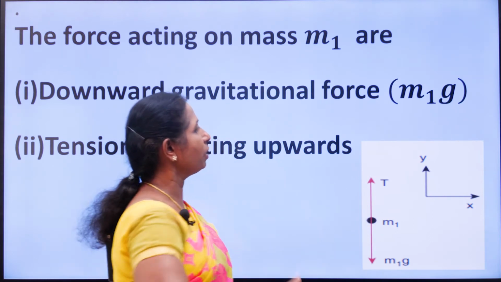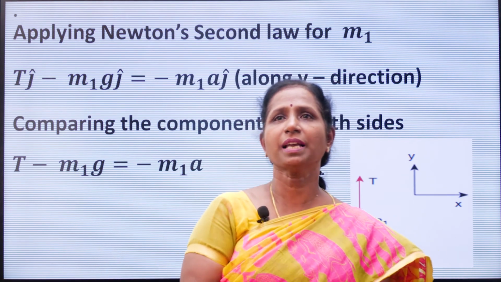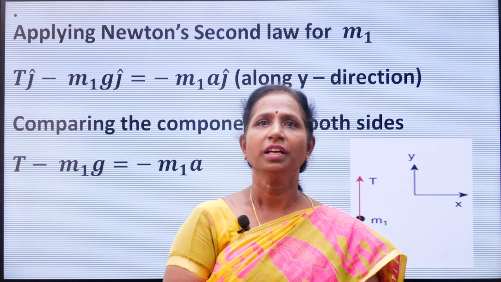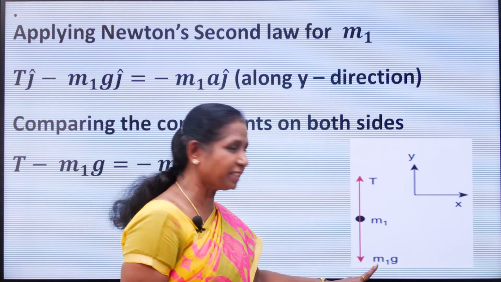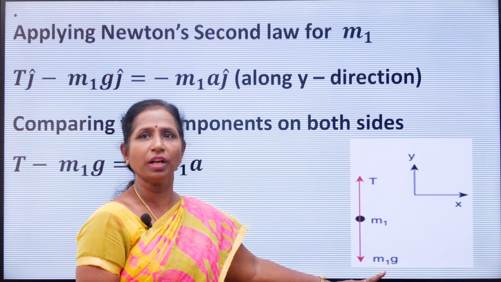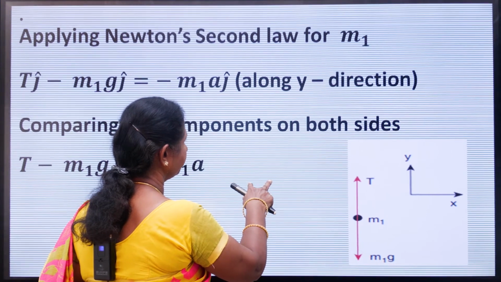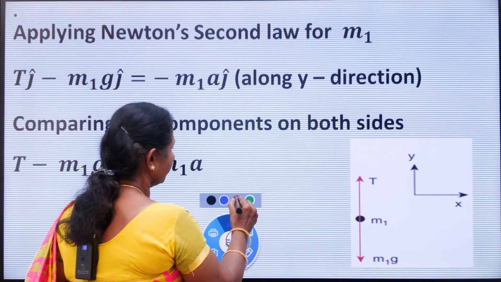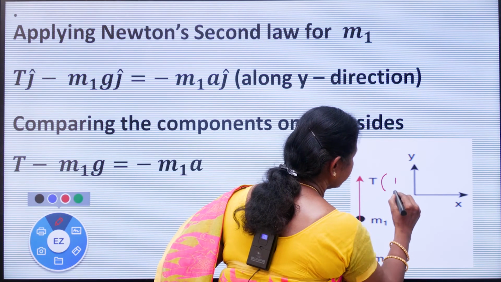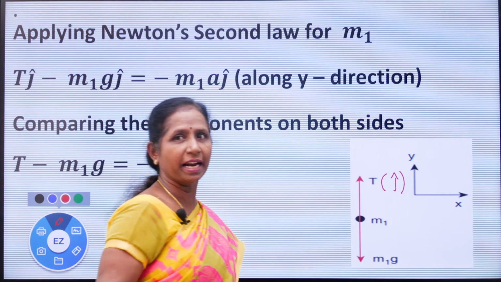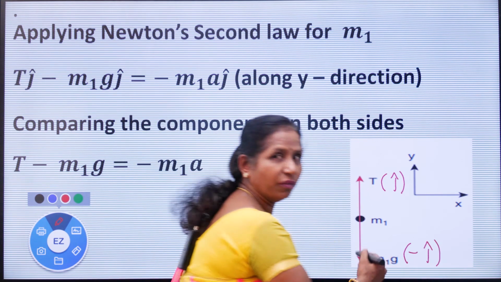Now, as usual, we must apply Newton's second law for mass m1 as well as for mass m2. Applying Newton's second law for mass m1: T, that is tension, in the upward direction, along the y direction, J cap, and here we have minus J cap in the downward direction.